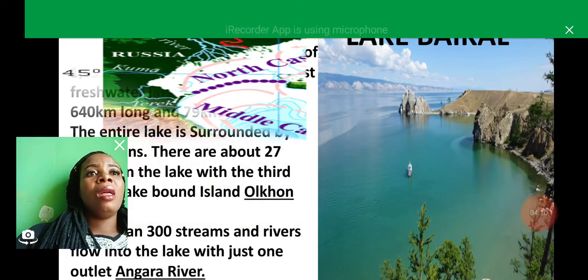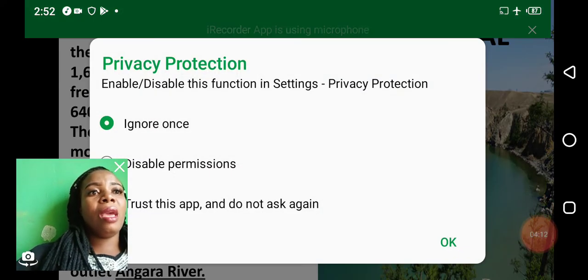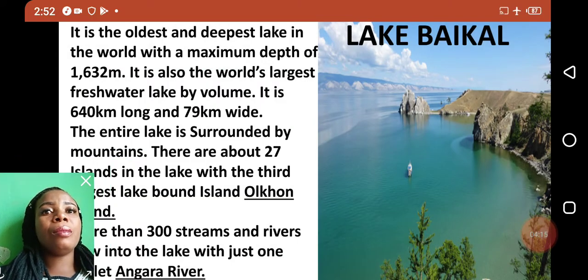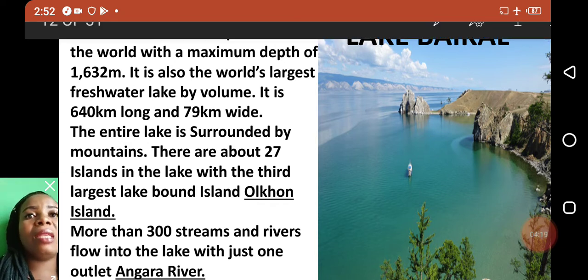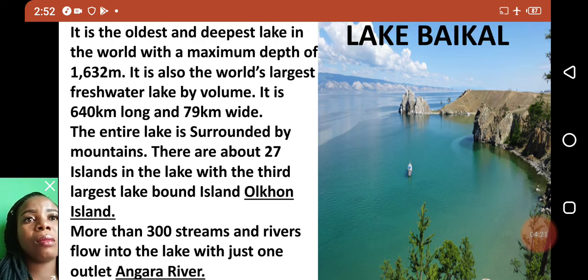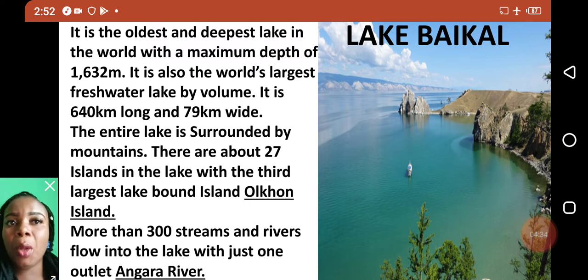All right. The next one we'll be looking at is Lake Baikal. Lake Baikal is the oldest and deepest lake in the world. It has a maximum depth of 1,632 meters. It is also the world's largest freshwater lake by volume.